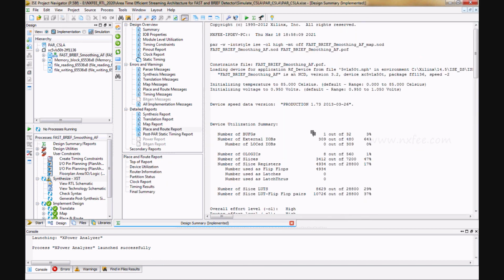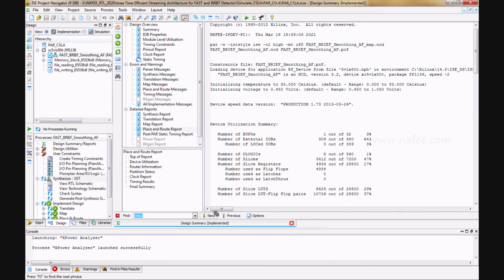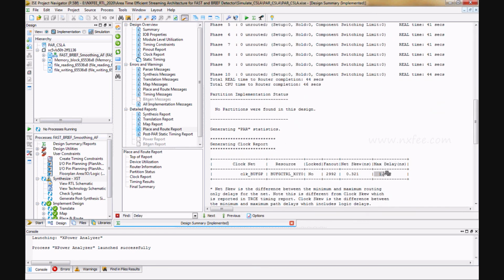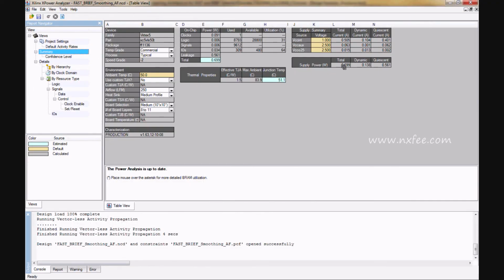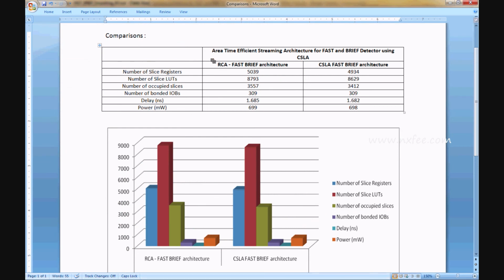In the place and route operation, you can analyze the delay. The maximum delay here is 1.682. And power we can analyze with the XPower Analyzer tool. Here we can compare the two powers: the existing power is 0.699 and the proposed power is 0.698, and these comparisons will be plotted in the document itself. This is the RCA based FAST BRIEF architecture. Here you can analyze slice registers, slice LUTs, occupied slices, IO bits, delay and power.